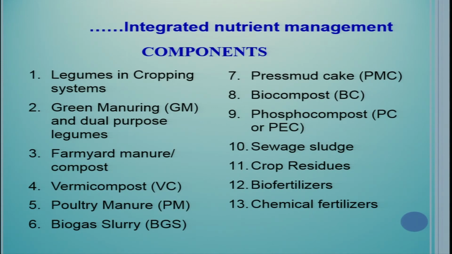Here I will show you some of the results where one or two or three of these nutrient sources are combined in different cropping systems. What has happened to the productivity? What has happened to the soil health, including carbon, pH change and so on? So we are going to discuss now some of the results from different cropping systems.